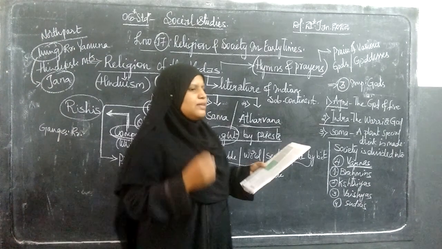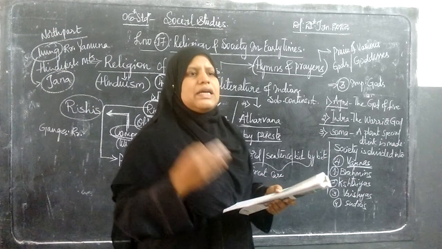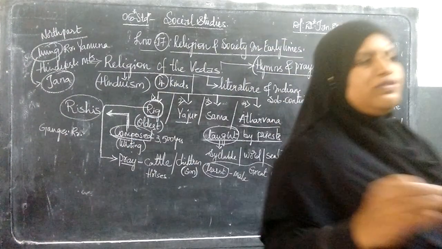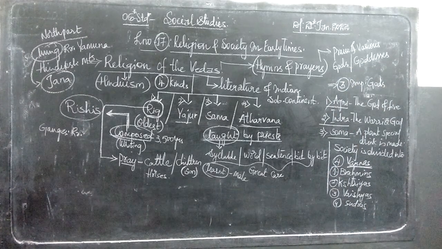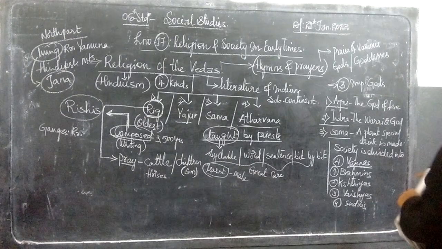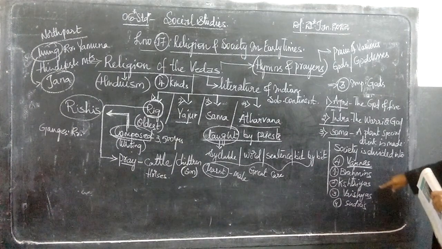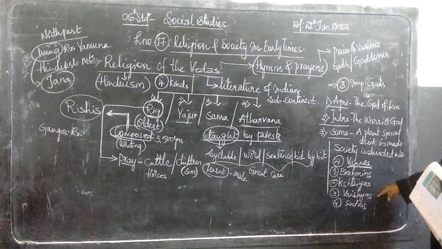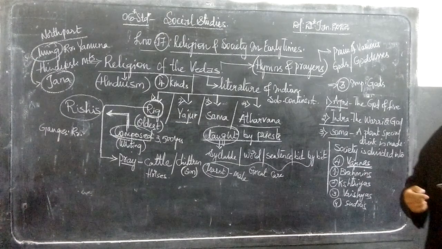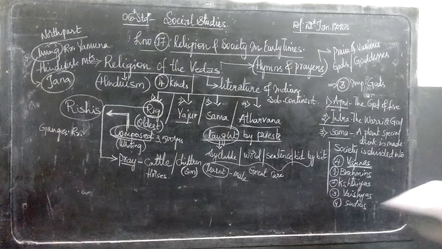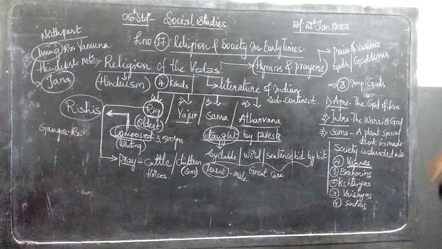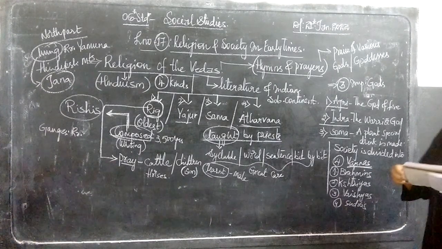So the society was classified into 4 aspects: first Brahmins, second Kshatriyas, third Vaishyas, and fourth Shudras. Brahmins means the religious people, Kshatriyas means soldiers, Vaishyas means taking care of money, gifting, helping. And Shudras were considered untouchables, the workers who helped these 3 kinds of people.